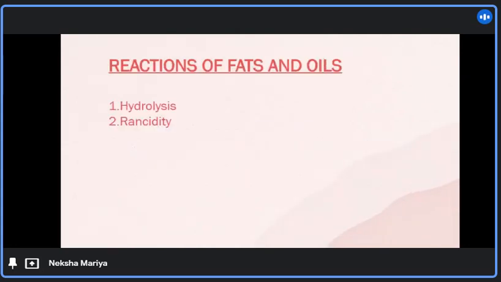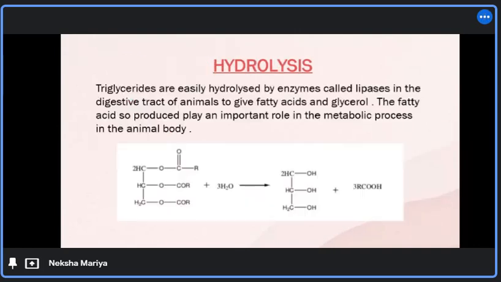Now, fats and oils do have their reactions. Here, we are going to discuss two major reactions. First one is hydrolysis. Triglycerides are easily hydrolyzed by enzymes called lipases in the digestive tract of animals to give fatty acids and glycerol. The fatty acids so produced play an important role in the metabolic process in the animal body. Here, in the reaction of hydrolysis, triglyceride is hydrolyzed by the enzyme to give glycerol and three fatty acids.